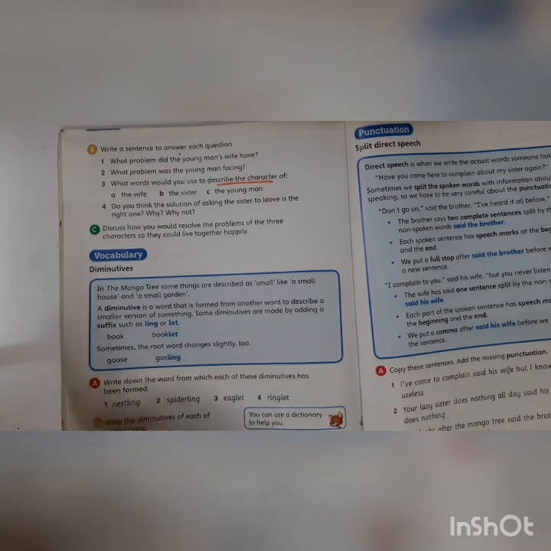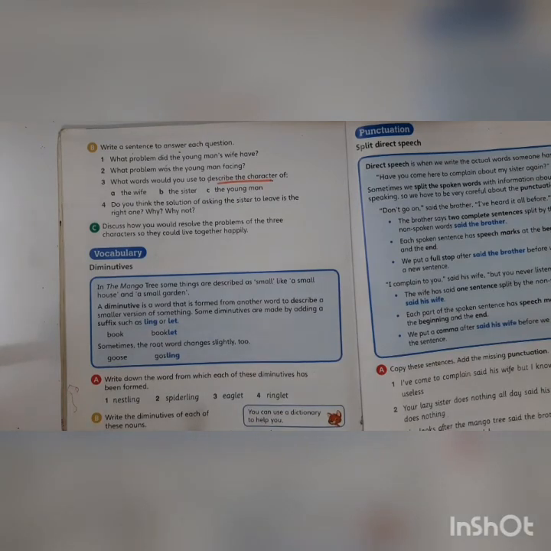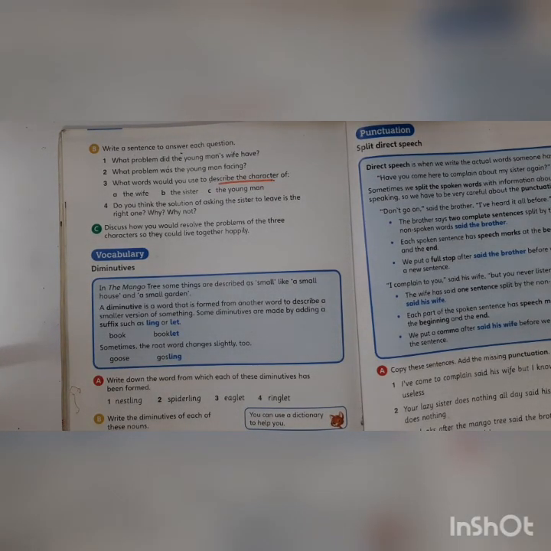So what's your homework? Read the lesson, finish your word check, comprehension, A, B and C. I'll give you the new words also. Now children, I will put up the answers, but please don't wait for me. Please start writing and send it to me. Please try. We have come to the end of our term. I want you to be independent and responsible learners. So that's all children. Happy learning.